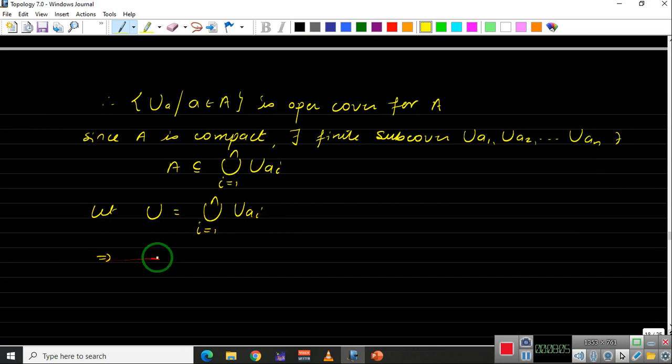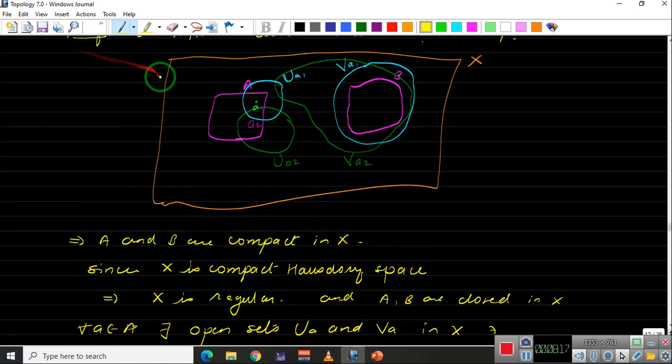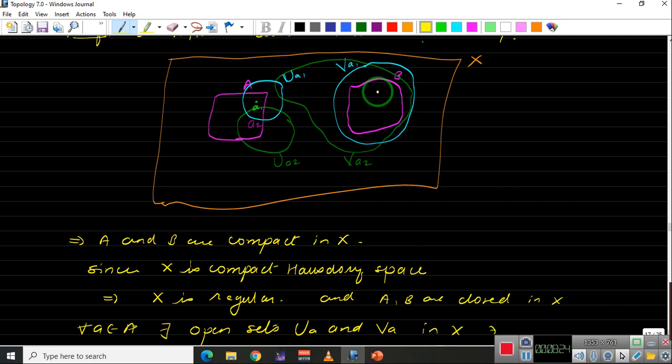This implies A is contained inside U and U is open. Okay, so we got a set which is open and which contains A. Similarly, we need to find an open set which contains B. And of course, now we cannot take the union of those. If we take the union of those, then there is an intersection, right?